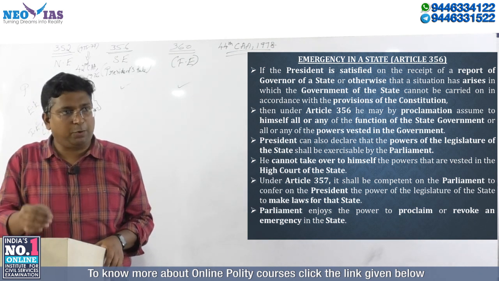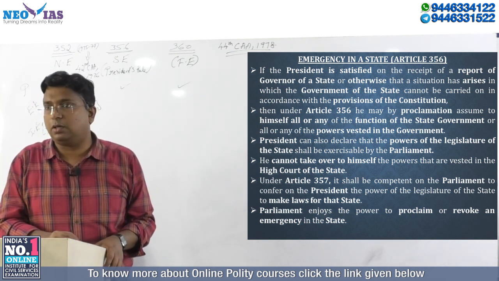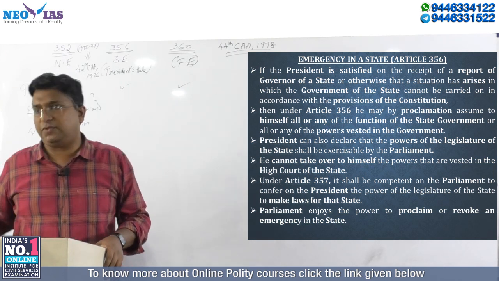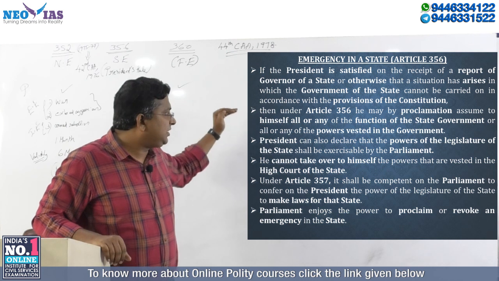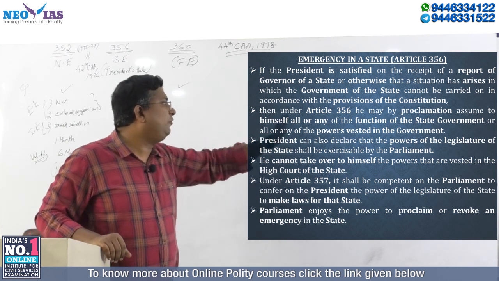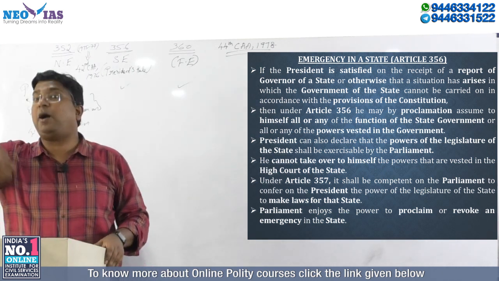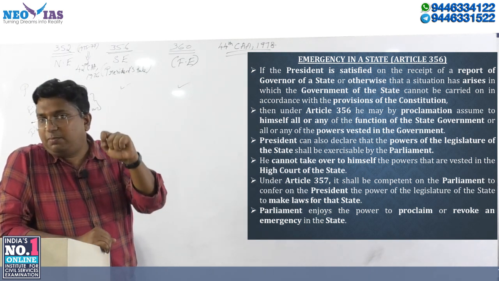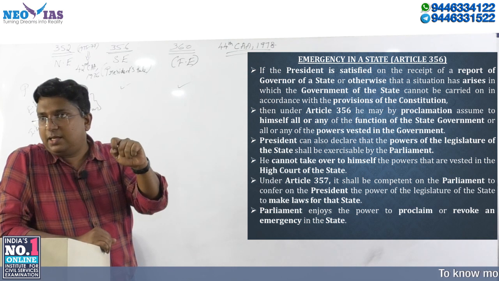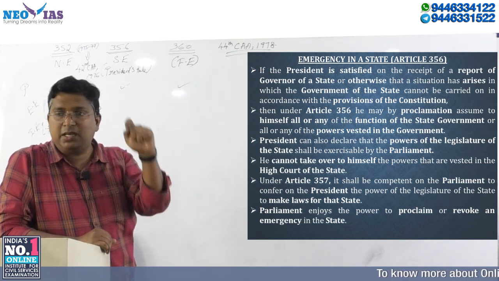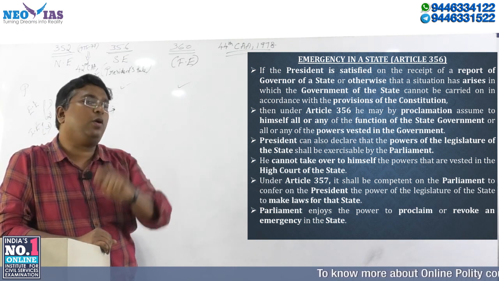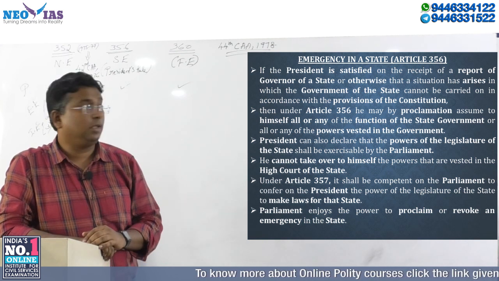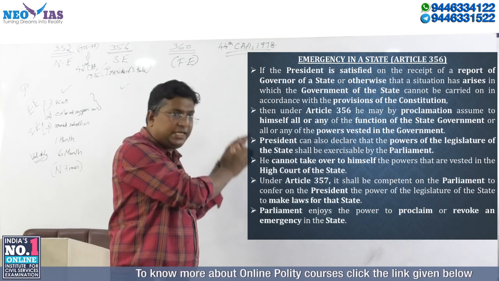The president will proclaim that I am going to take over all the functions of the state government or some of the functions of the state. And the president will take over all or any of the functions, not only the functions, the powers also. This can be done by the president only if he is satisfied that the state government cannot be carried on in accordance with the provisions of the constitution.